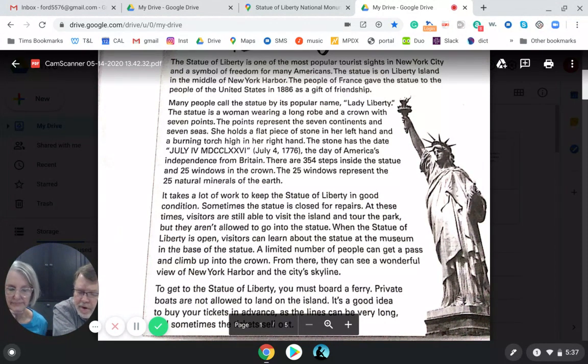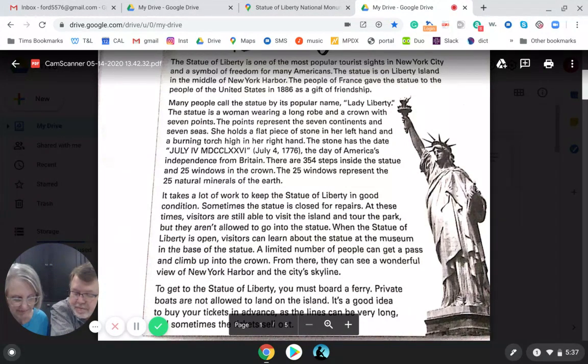It takes a lot of work to keep the Statue of Liberty in good condition. Sometimes the statue is closed for repairs. At these times, visitors are still able to visit the island and tour the park, but they aren't allowed to go into the statue. When it is open, visitors can learn about the statue at the museum in the base of the statue. A limited number of people can get a pass and climb up into the crown.